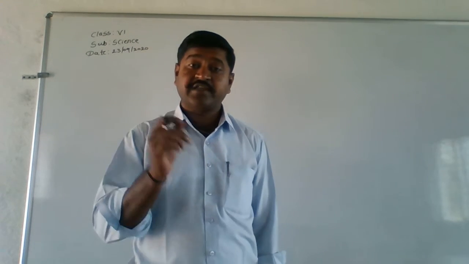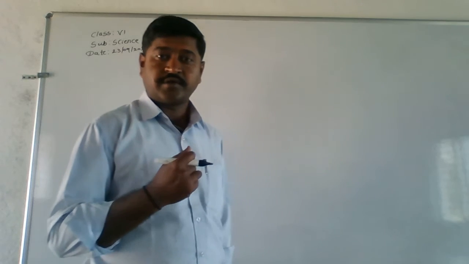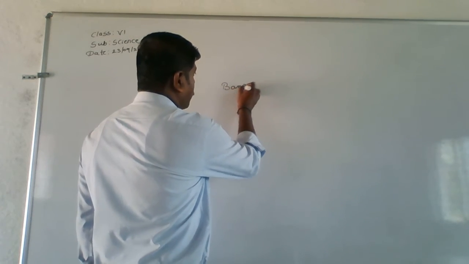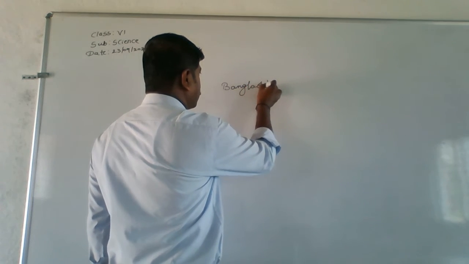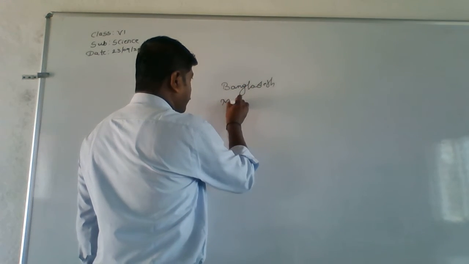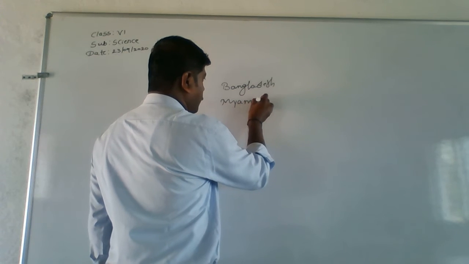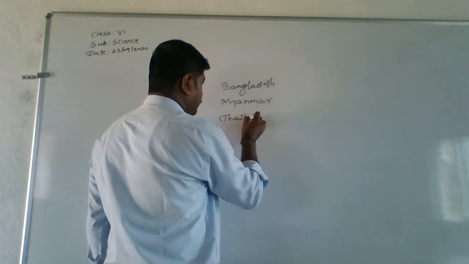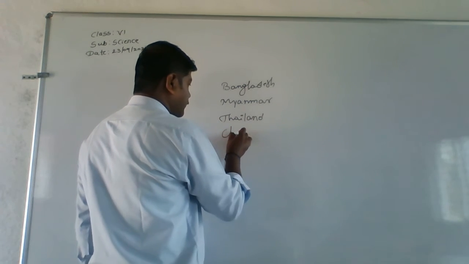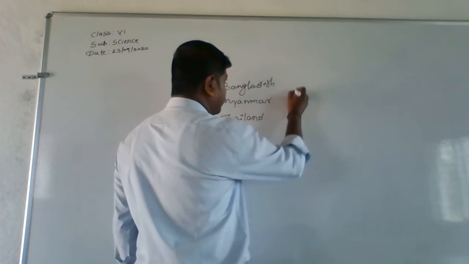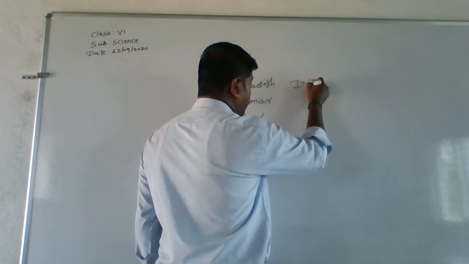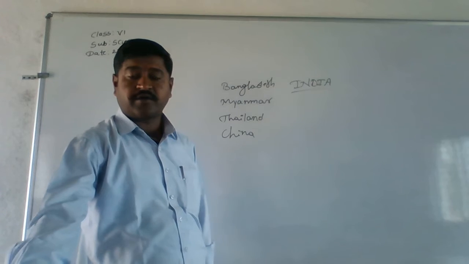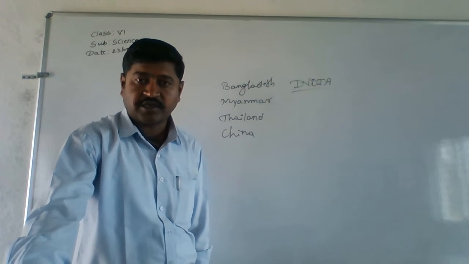So now where is this jute cultivated in the world? It is mainly in Bangladesh, Myanmar, then Thailand, China, and even in India. So these are the 5 main jute producing countries in the world.